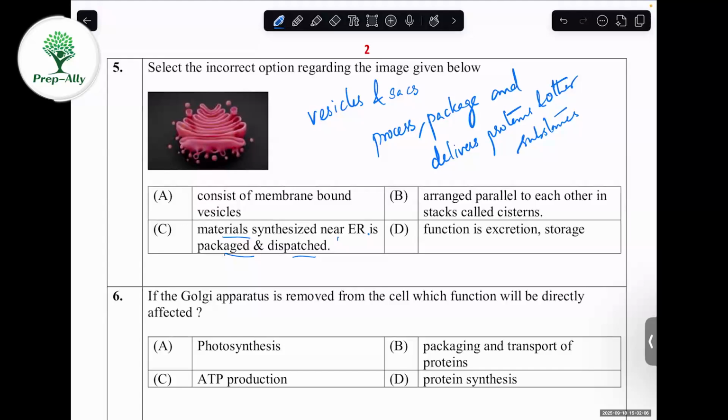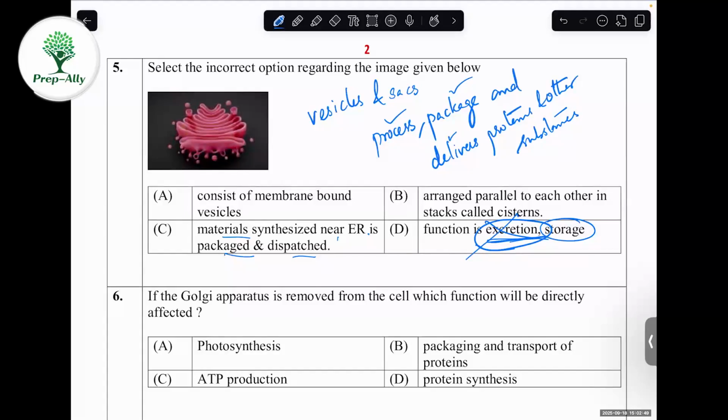If you take the D option, the function is excretion. That's not correct, because excretion is not the function of the Golgi apparatus. Instead, excretion is the process of lysosomes: the waste and unwanted cellular contents that have to be disposed of will be excreted in lysosomes. The option also says storage, but storage is the work of the vacuole, not the Golgi apparatus. The Golgi apparatus's work is to process, package, and deliver substances.